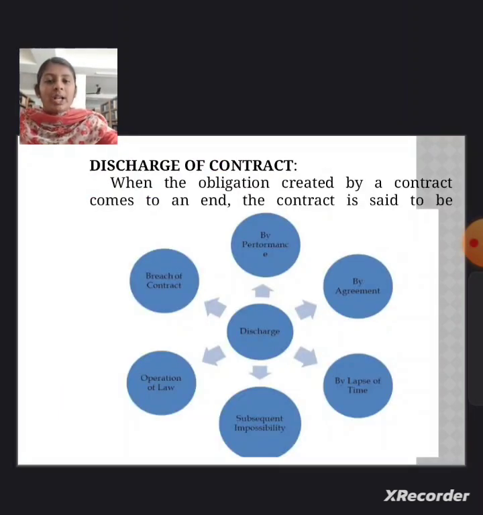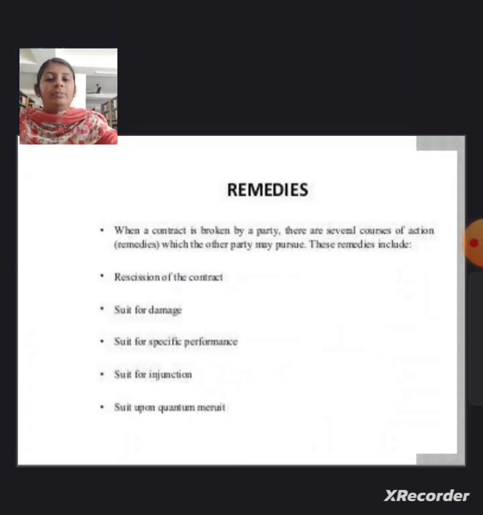Discharge of contract. Meaning of discharge of contract: when the obligations created by a contract come to an end, the contract is said to be discharged. Discharge of contract can be classified into categories: by performance, by agreement, by lapse of time, by operation of law, and by breach of contract.